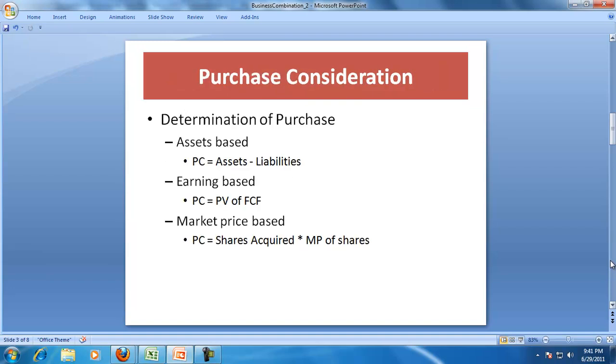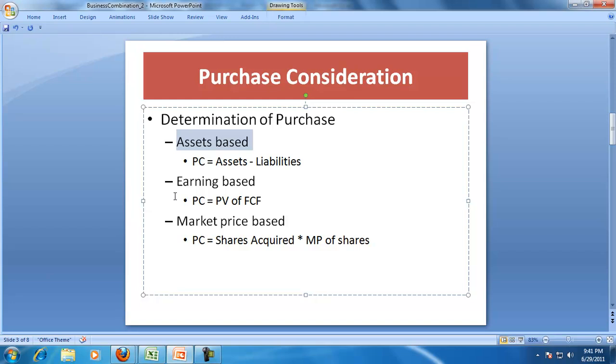One of the most important issues in business combination is the determination of purchase consideration, and the purchase consideration can be determined on the basis of assets, or on the basis of earnings, or on the basis of the market price. So the determination of purchase consideration will decide the amount payable, and the amount payable depends on the assets or earnings or the market price.